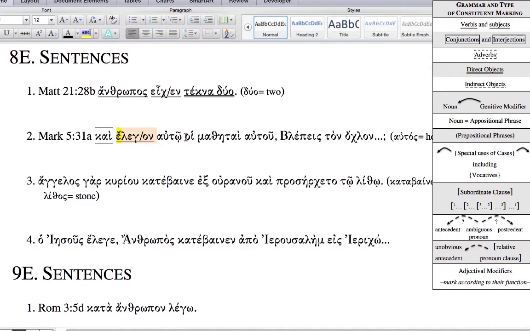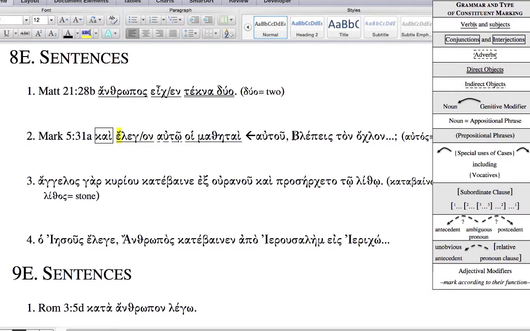In the context, you see a nominative plural. So that's got to be a plural verb. And then you get a possessive there. His disciples. And avto is going to be a dotted underline. That's an indirect object. You don't see those very often. They occur, but you just don't see them in every sentence.